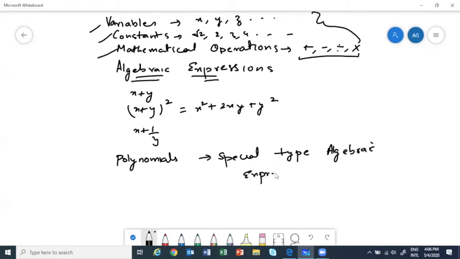What are these? First of all, when we are studying polynomials, we will only consider one variable. Okay, we will not consider polynomials in more than one variable.